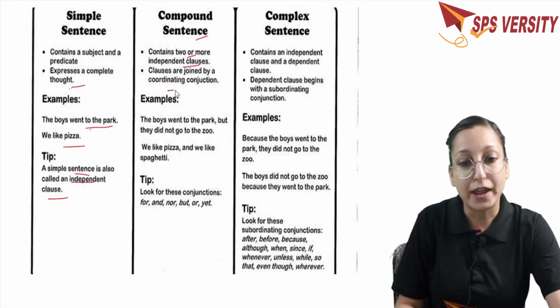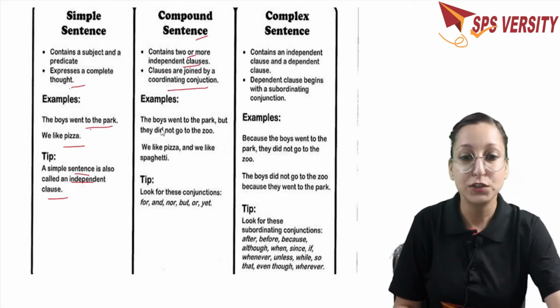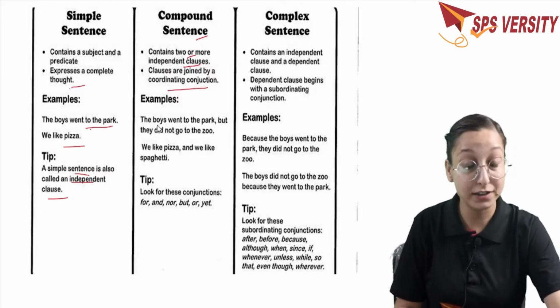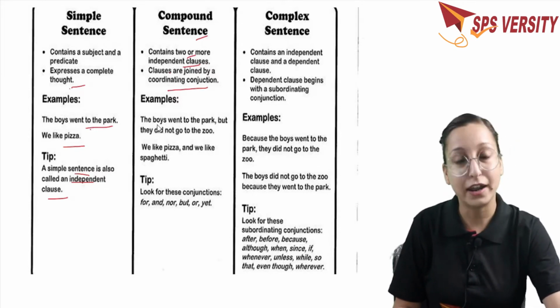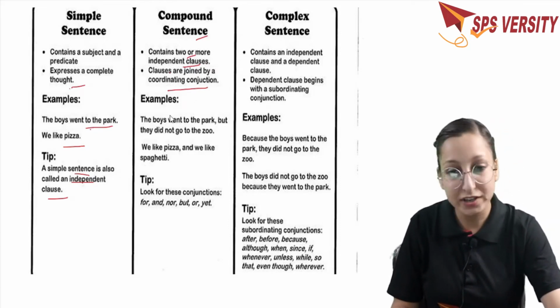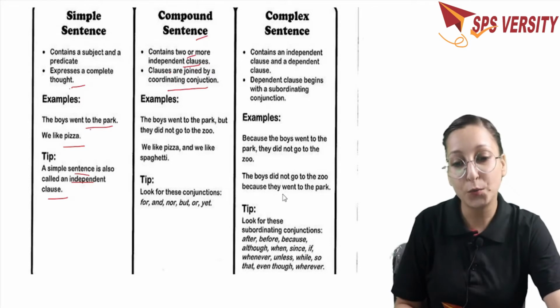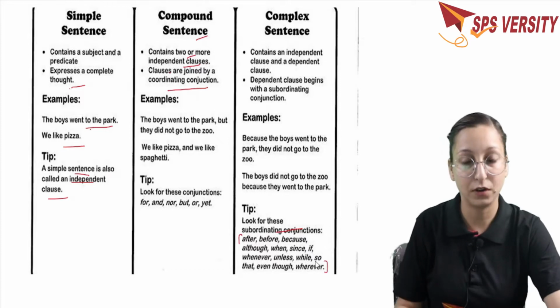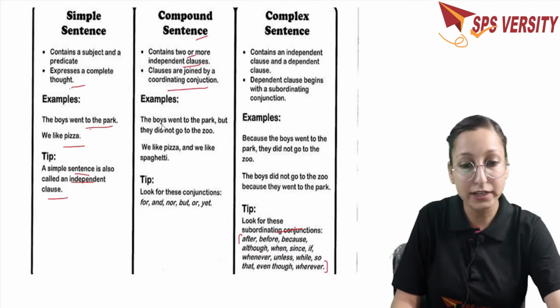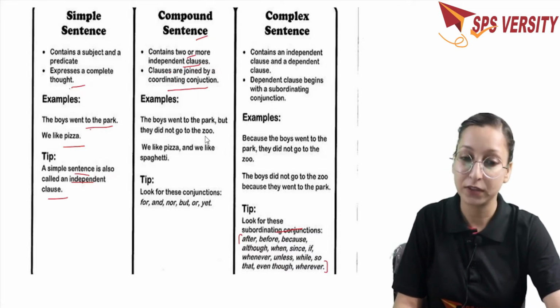There are lots of conjunctions. Some are divided into the subordinating conjunction category and some into the coordinating conjunction category. So if you want to make a complex structure, then you have to know what the subordinating conjunctions are. Here they are given, like after, wherever. But if you want to make a sentence compound, for example, the boys went to the park, but they didn't go to the zoo, right?